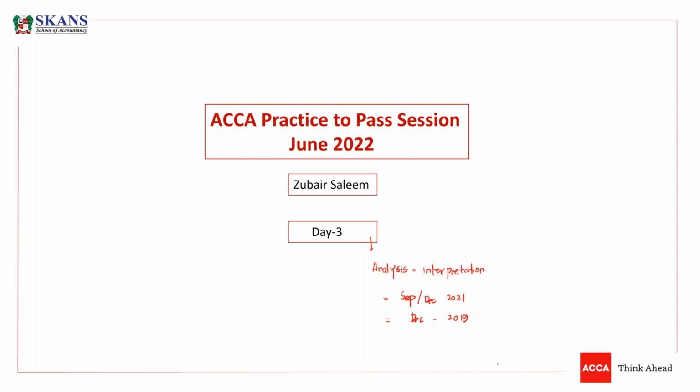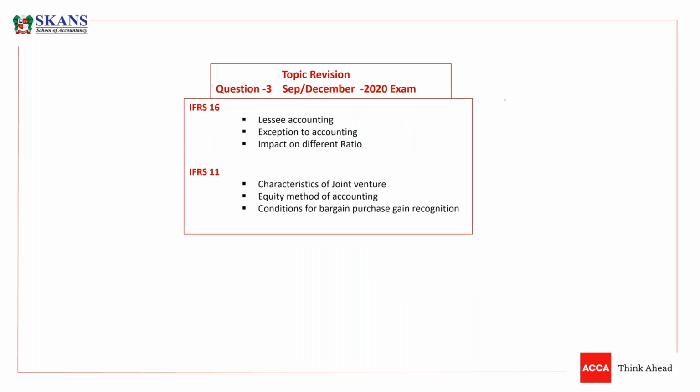First, we will revise the areas that have been tested in these two attempts, and then obviously we will be solving the questions. So these are the questions that we are going to attempt today. So the first question would be question 3 from the December 2020 exam.